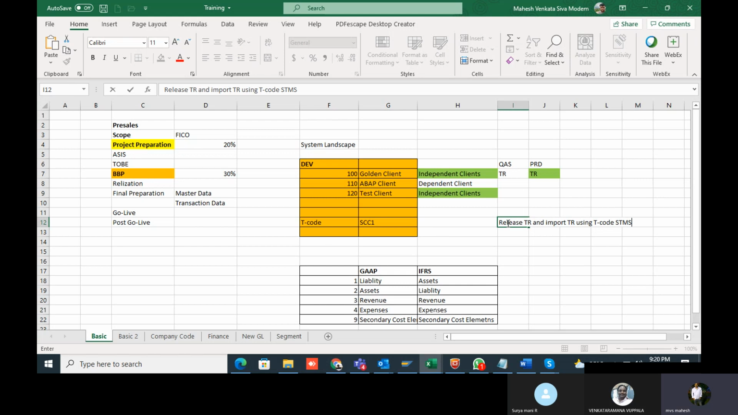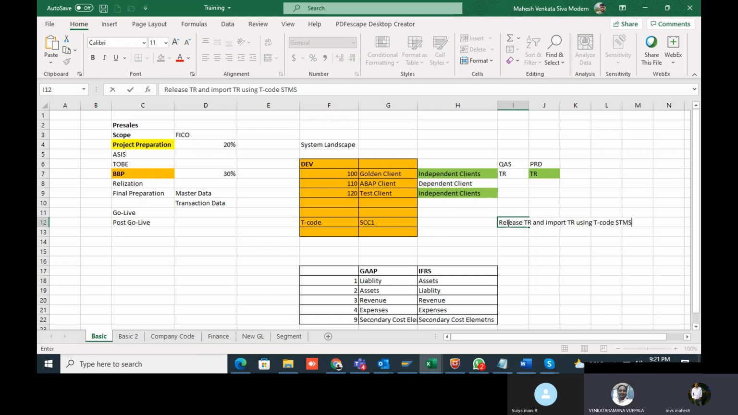If it is passed, and the requirement is met, then he will give sign off to you, and based on the sign off, we have to move the transport request from the quality system to the production system. This is the production system, a live system. End user. In production, daily transactions will happen.